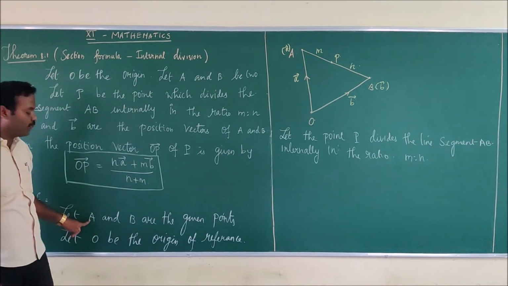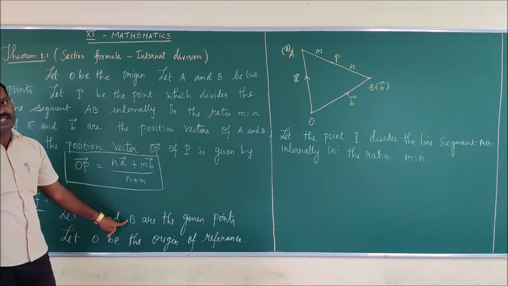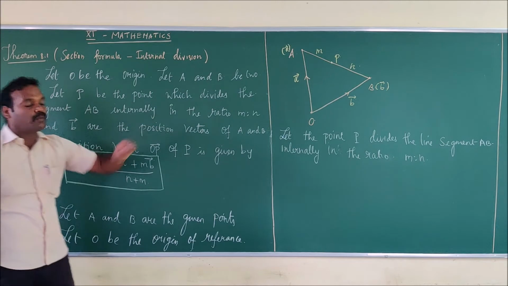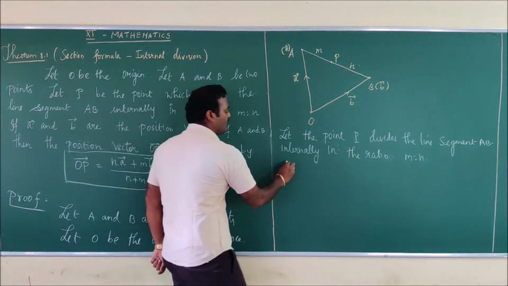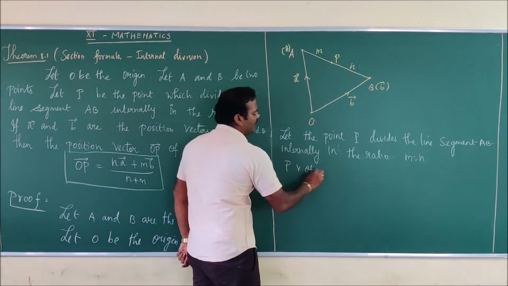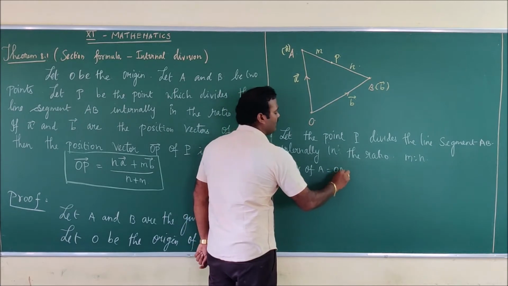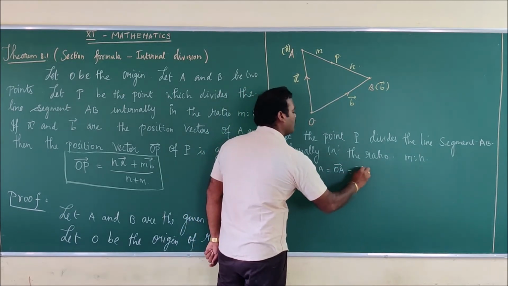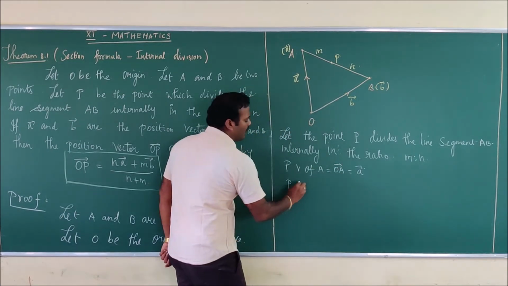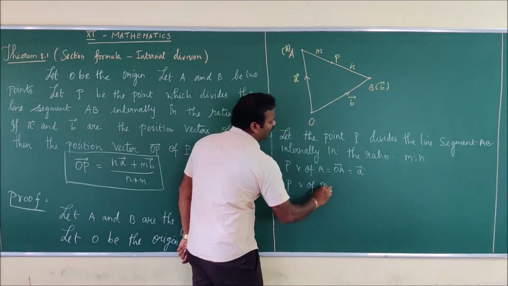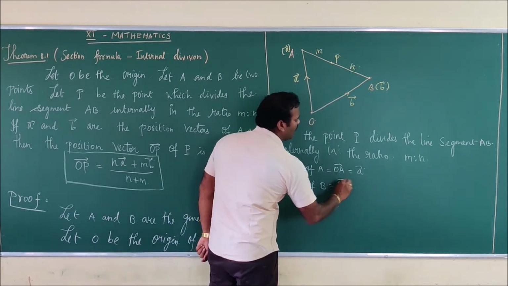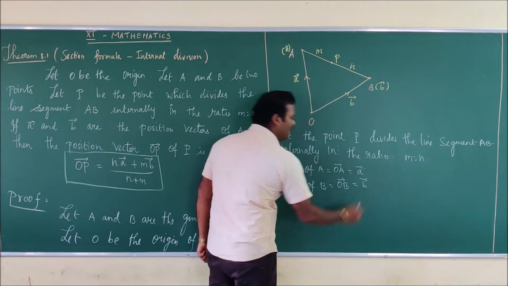First you can write the position vector of A, then the position vector of B, and also the position vector of P. First I am going to write the position vector of the point A is equal to OA vector is equal to A vector, and the position vector of the point B is equal to OB vector is equal to B vector.